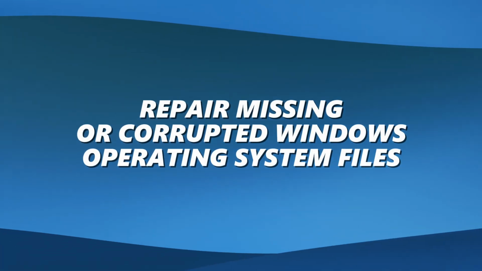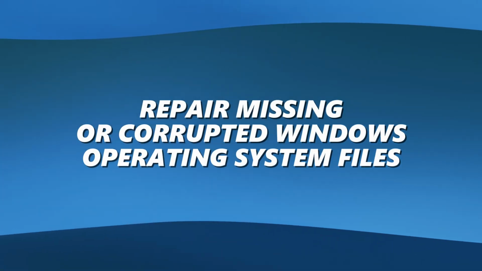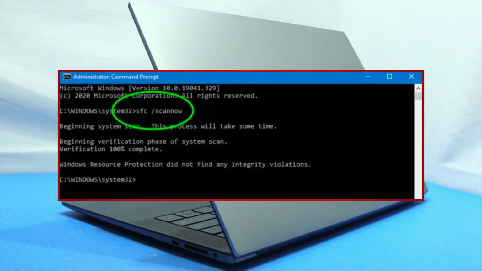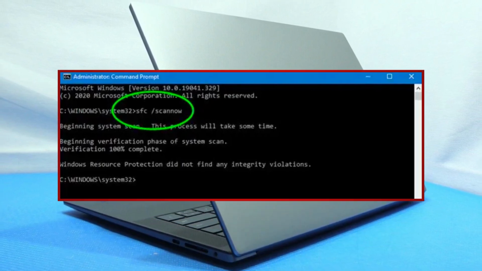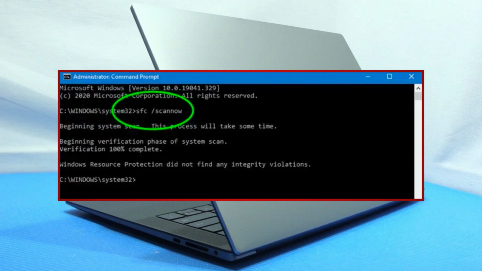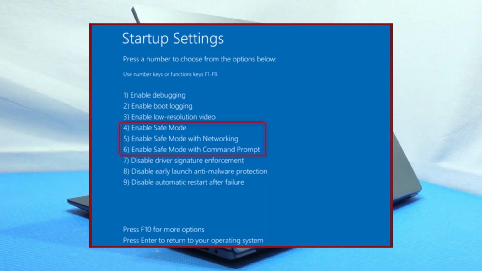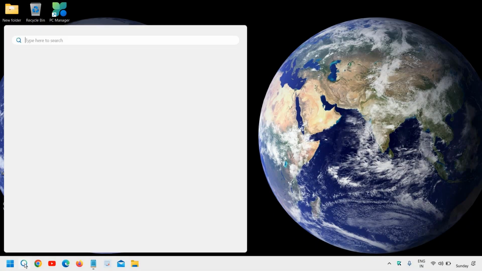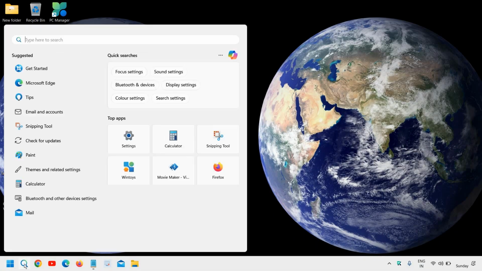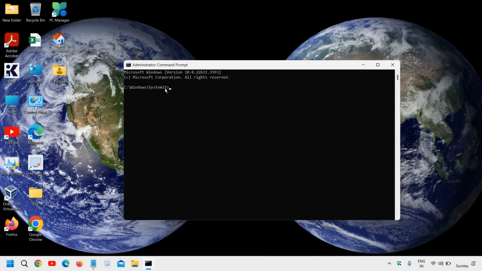Check the Dell support website for any available updates. Repair missing or corrupted Windows operating system files. Use the built-in System File Checker tool and Deployment Image Servicing and Management to scan and repair your OS. Restart the machine and boot into safe mode with networking. Open Command Prompt as an administrator. Do this by clicking Start and searching for Command Prompt or Command.